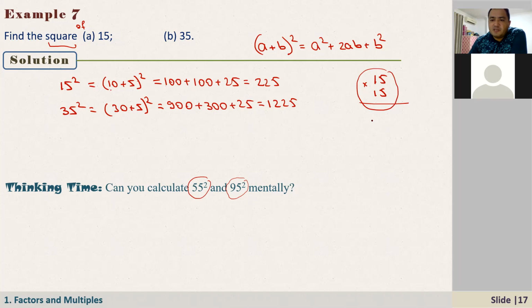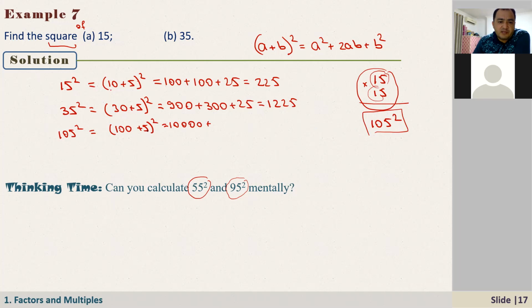How about if it is like this, for example, let's say 105 squared. I mean, try in both methods. You will see that this method is much, much easier than this. Maybe when it is just a 2-digit number, you may think that it's easy. But now if you just square 105 squared and try this method, what is it? It is 100 plus 5 squared. 100 squared, it is 10,000. 2 times 5, 10. 10 times 100, it is 1,000. Plus 5 squared, it is 25, which is equal to 10,000 plus 1,000 is 11,000 and 25.